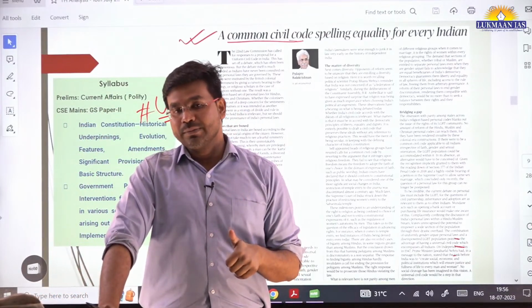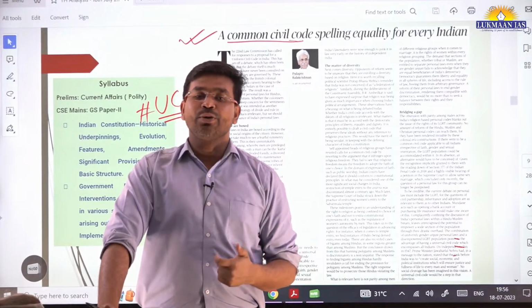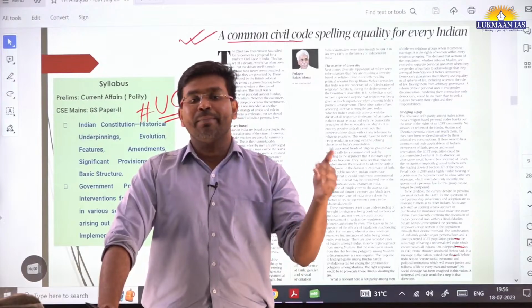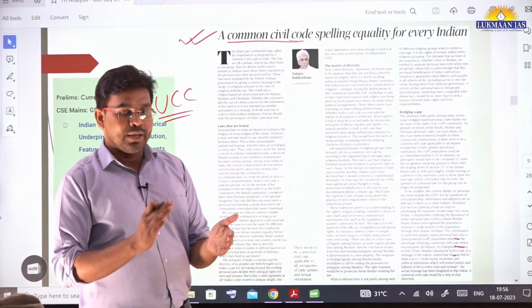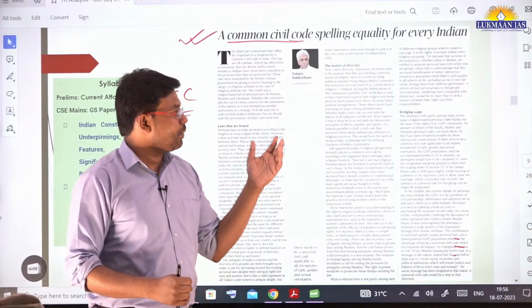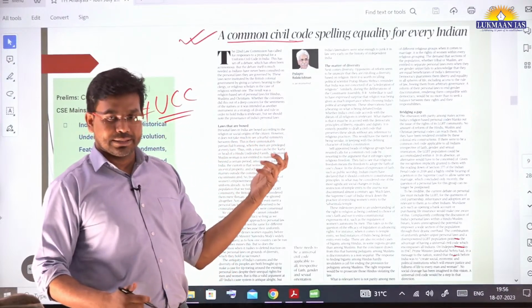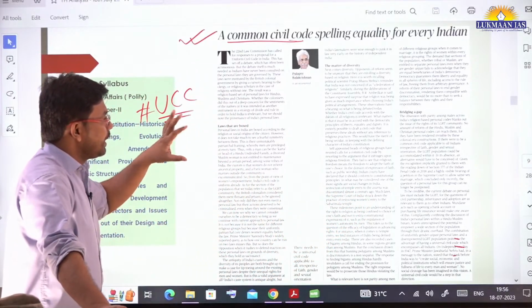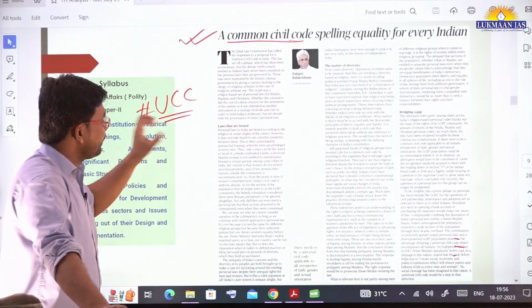So through this article the author wants to highlight the importance of the uniform civil code, why a uniform civil code is needed, and how it is going to bring parity between men and women when it comes to equality in India, giving equal status to male and female in India.